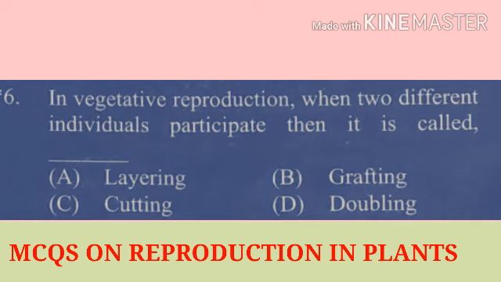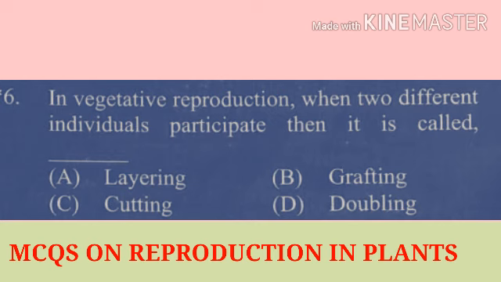Question number 6. In vegetative reproduction, when two different individuals participate, then it is called. It means that when two different individuals, that is the stalk and scion, participate, then it is called grafting. Graft is nothing but the union of stalk and scion.